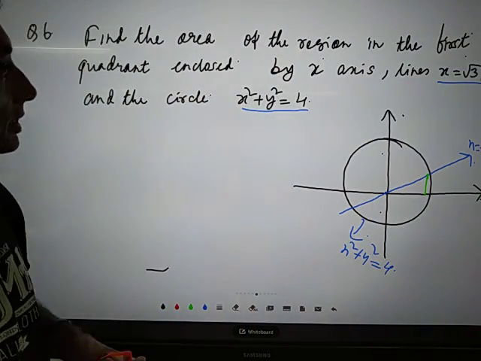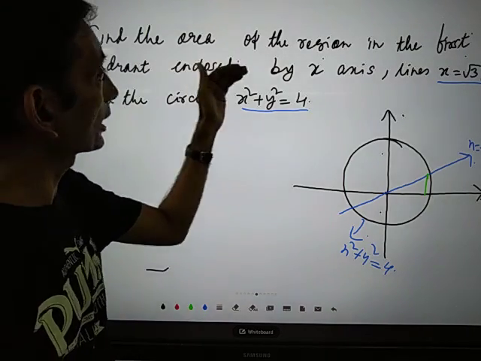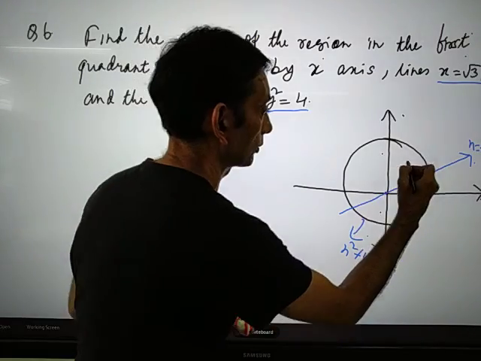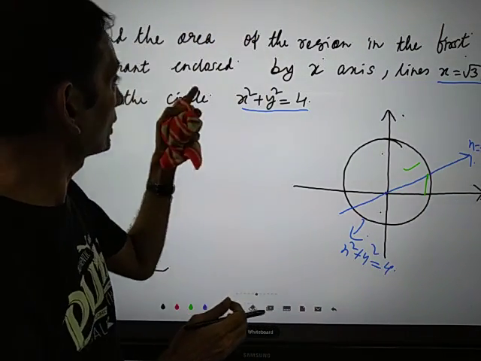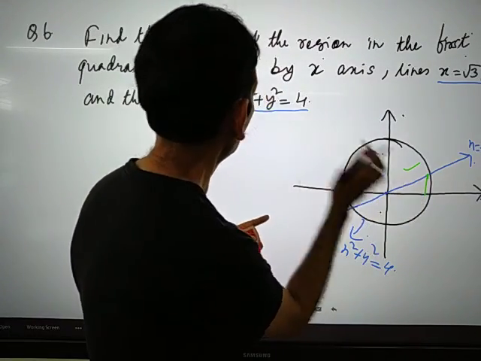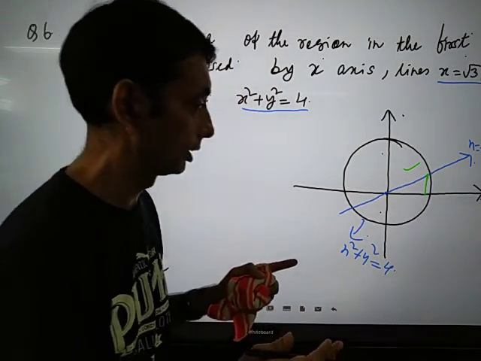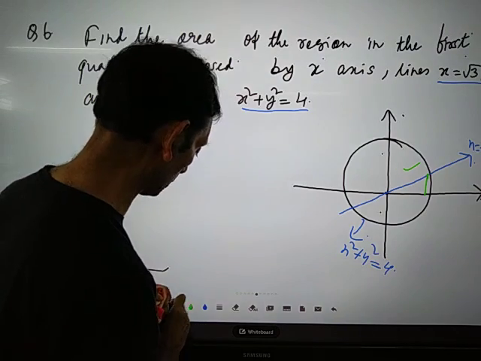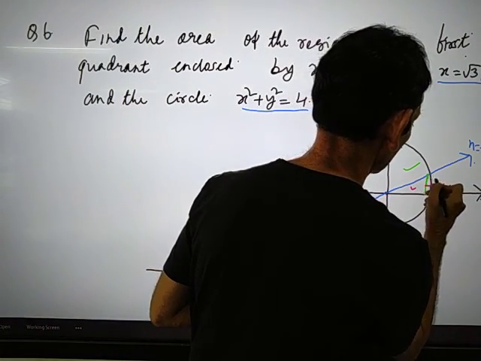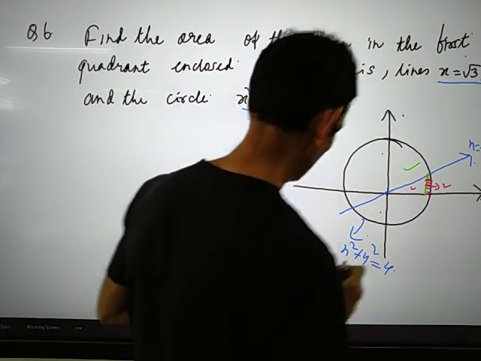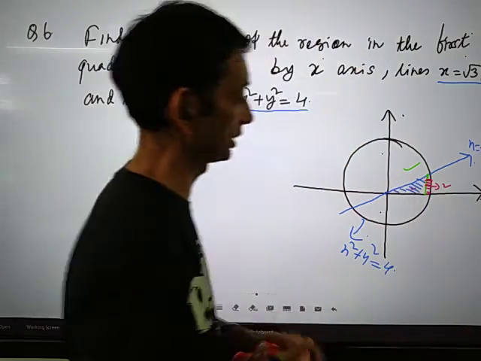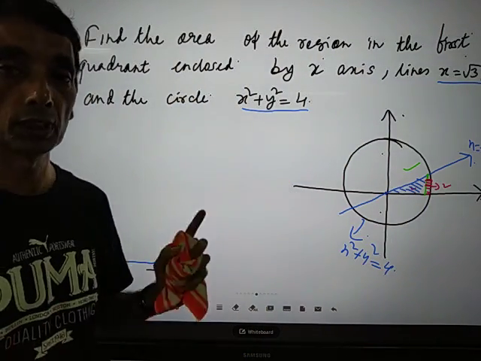So let's see the question: find the area of the region in the first quadrant enclosed by the x-axis, this line, and the circle. Which portion are we talking about? We're going to calculate this portion plus this portion, these two shaded areas. You are not going to calculate this other part.